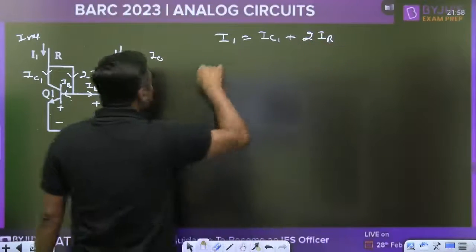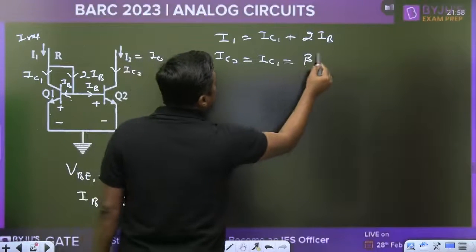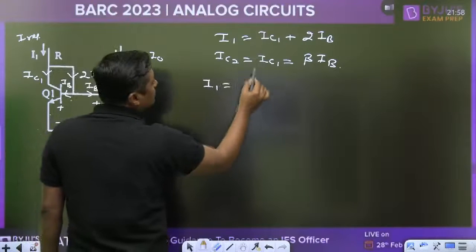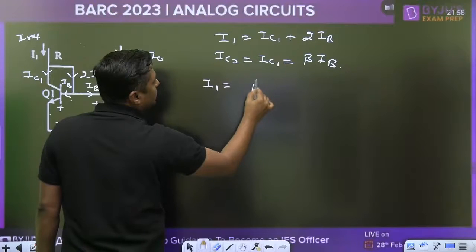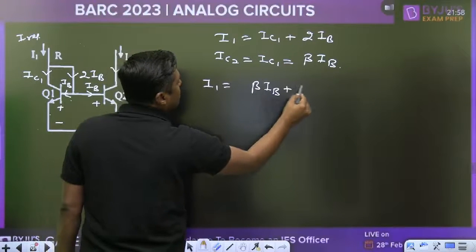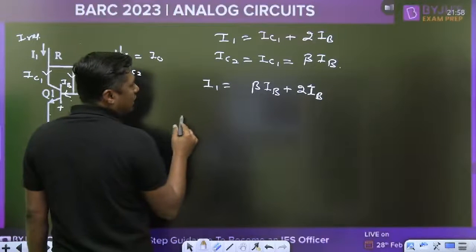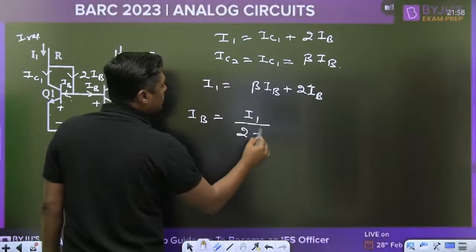Since the transistors are identical, IC2 is equal to IC1, which is equal to beta times IB. We can write IC1 as beta times IB plus 2 IB. So what is the value of IB? IB will become I1 upon 2 plus beta.